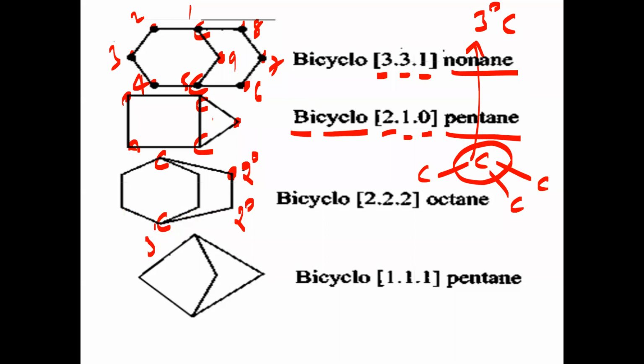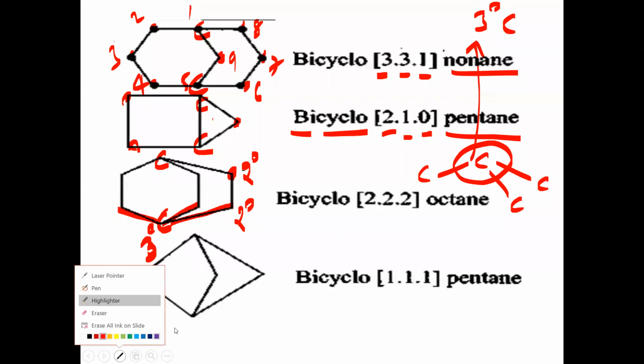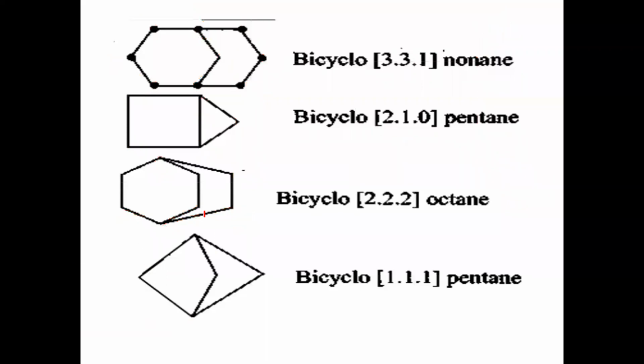So the 3 degree, tertiary carbon atom should be acting as the bridge head carbon. Bridge head carbons we have to select first. Is that clear? So this carbon and this carbon are the bridge head carbons.